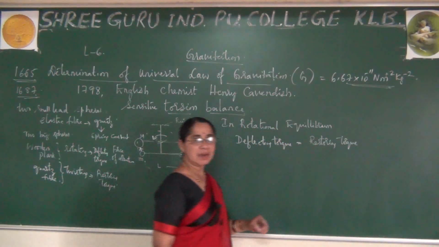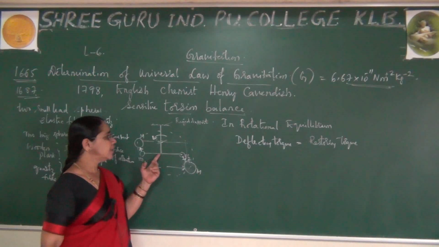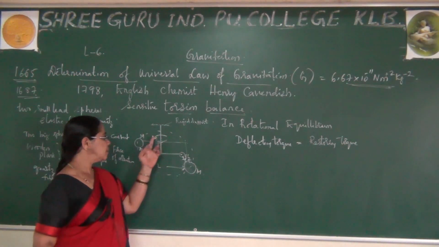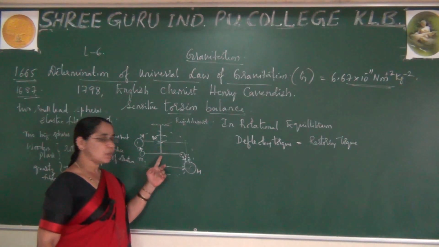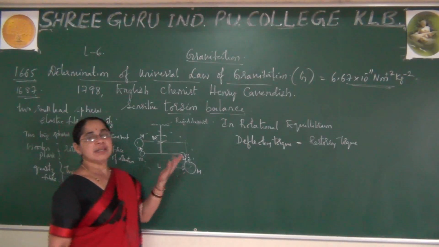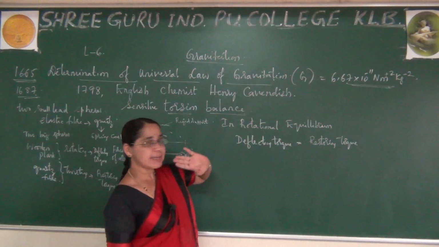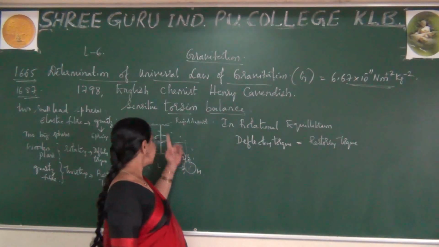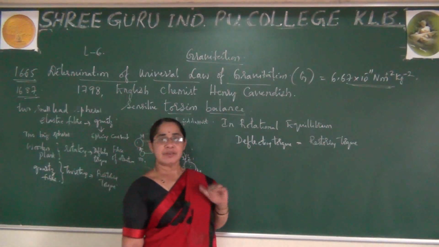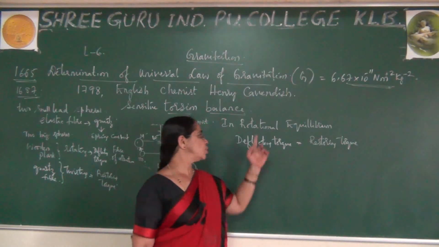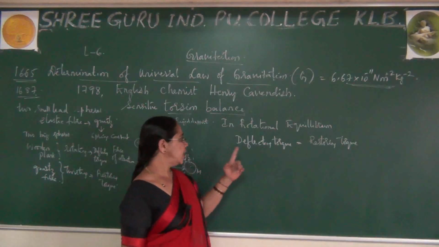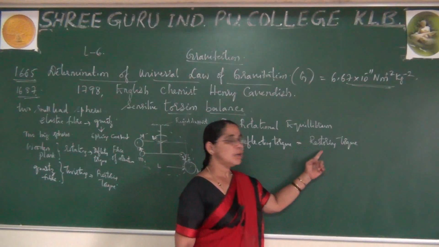Please observe, I said there arises one rotation. This starts twisting and rotating, due to which this comes under the rotational motion chapter, where you learn all those things. So once these two are in equilibrium, the deflecting torque will naturally be equal to the restoring torque.